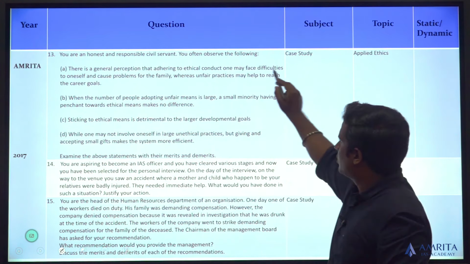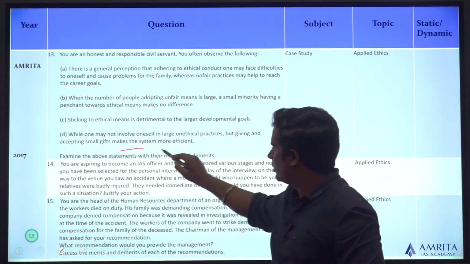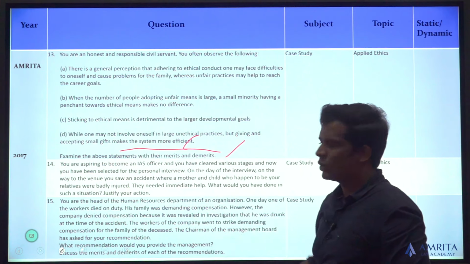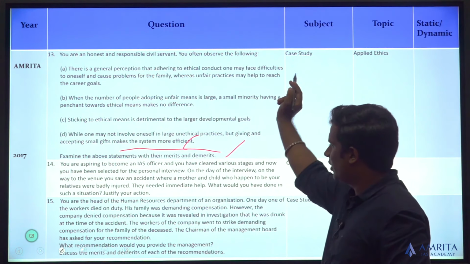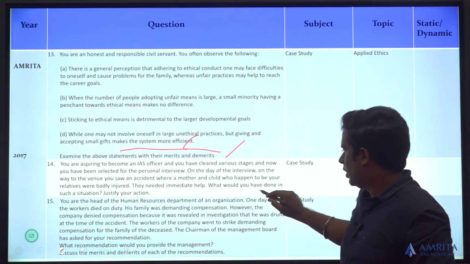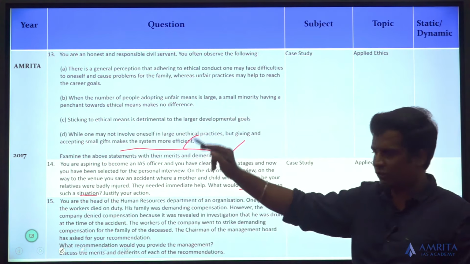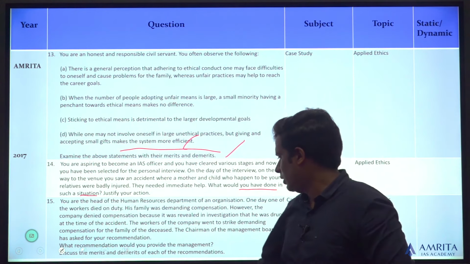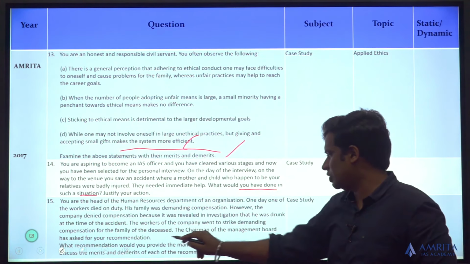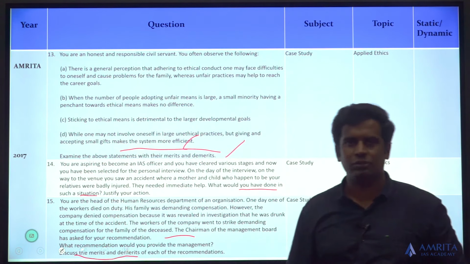You are an honest and responsible civil servant, it's a case study. Examine the above statements with their merits and demerits. Quite easy. Look at the statements, find the answer. Aspiring to become an IAS officer, and they are putting you in a situation, and what will you do in that situation? You have to justify your action. Then they ask again for your recommendation, merits, demerits of your action.